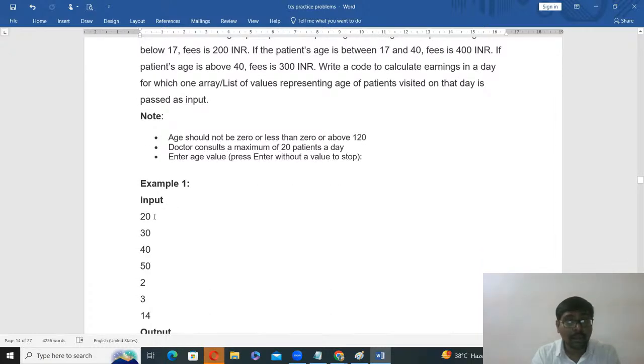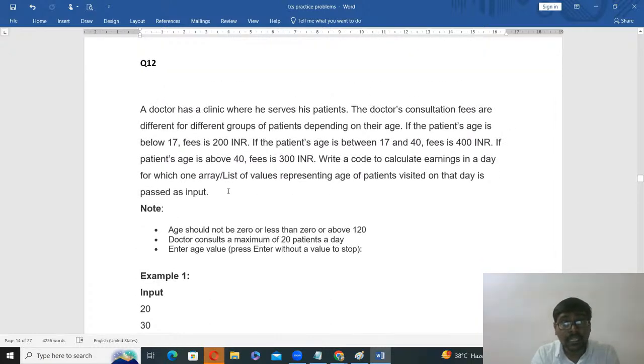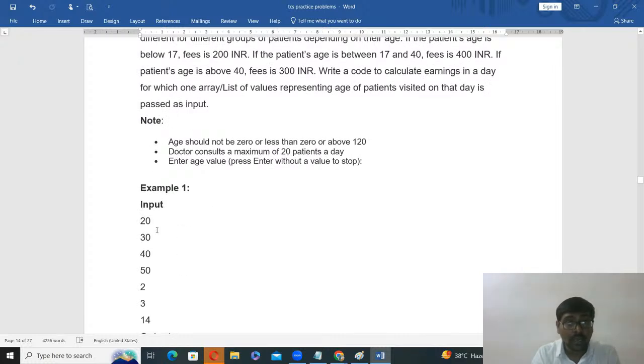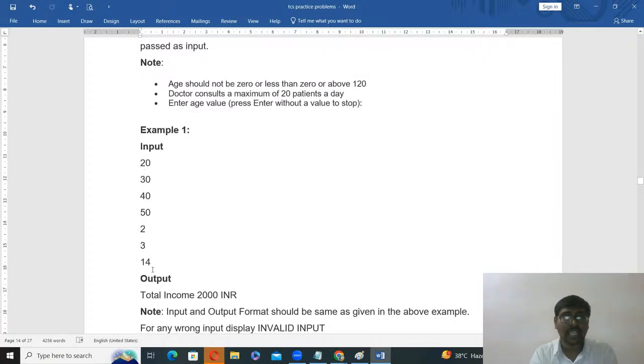Sorry, 20 is between 17 and 40, so the fees is 400. Here also 400. Here 40, 1200. Then 1200 plus 50, 300, 1500. So 1500 plus this is 200, 17, this is 400. Like this, whatever it is, calculate.